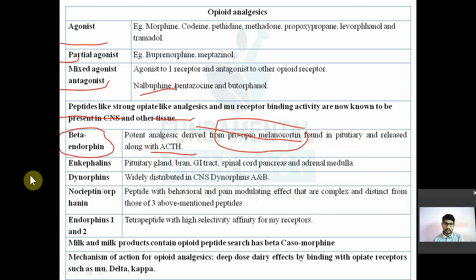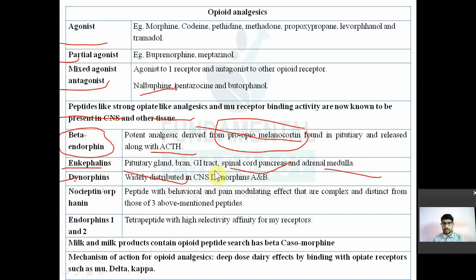Another is enkephalins. Enkephalins are also secreted in the pituitary gland. They are also present in the brain, GIT, spinal cord, pancreas and adrenal medulla. Next one is dynorphin. Dynorphin is again widely distributed in the CNS, in the brain and spinal cord. It also has types, dynorphin A and B.